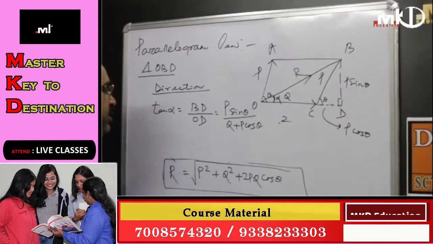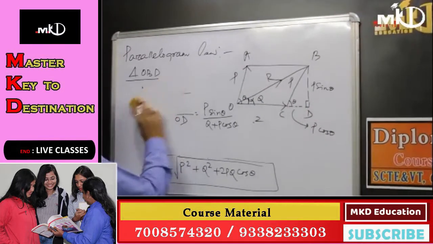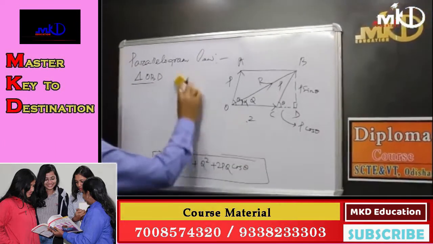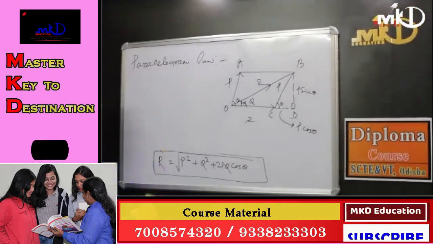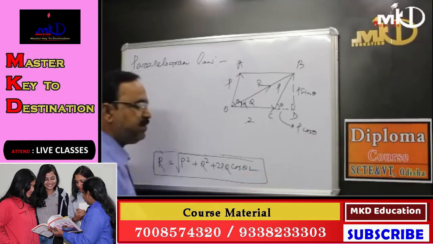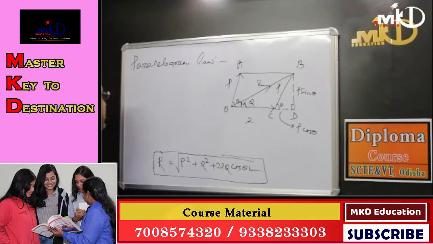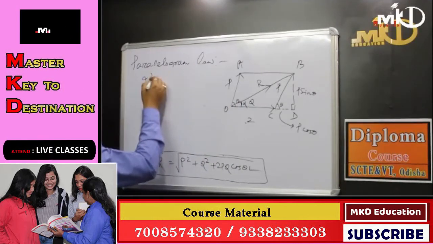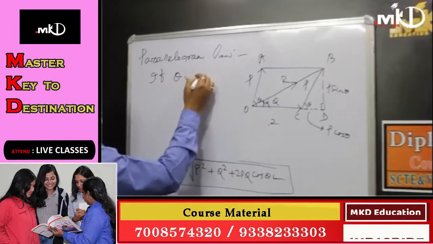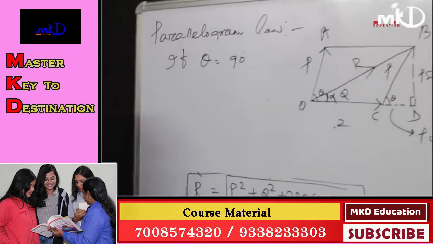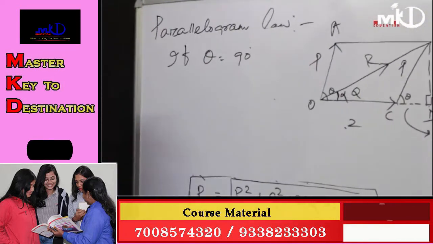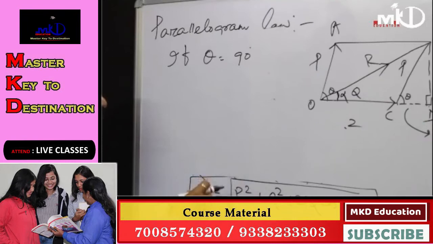Another important thing here: in this case, theta is in acute condition, so less than 90 degrees. Now if the condition is theta equal to 90 degrees, then you put the angle theta here.